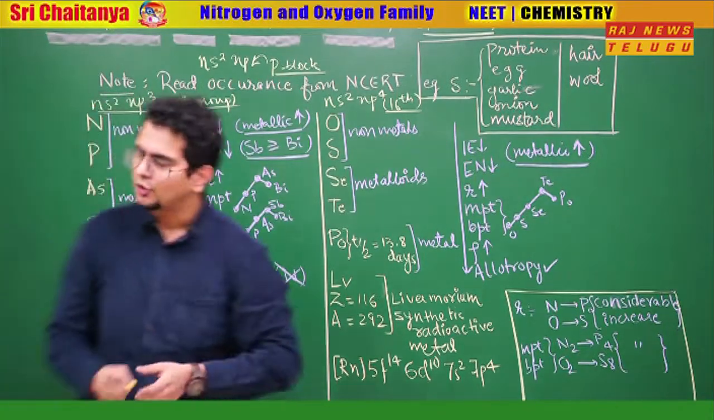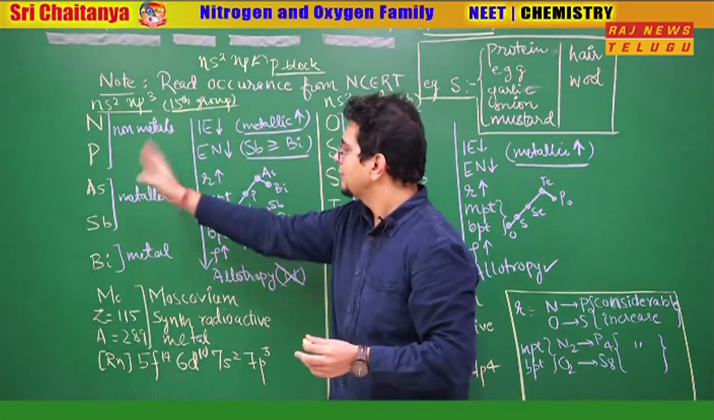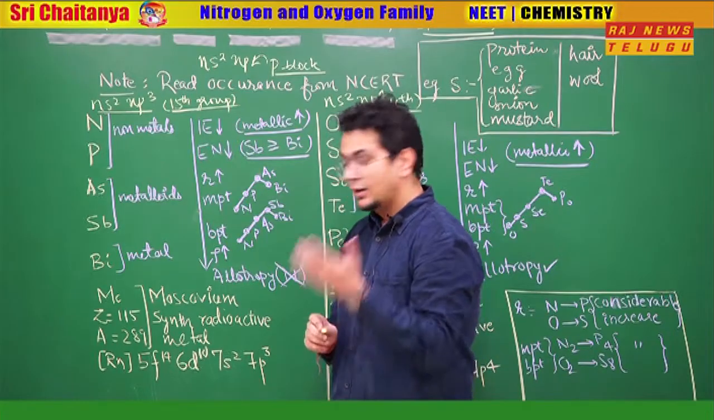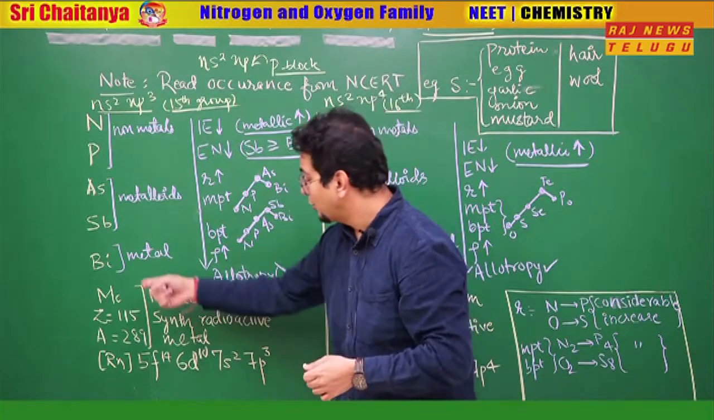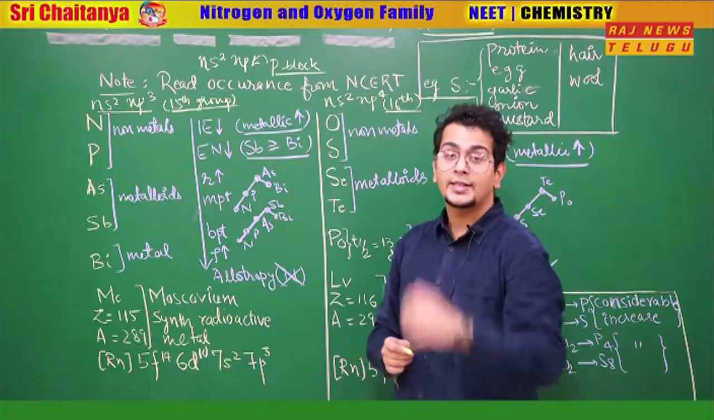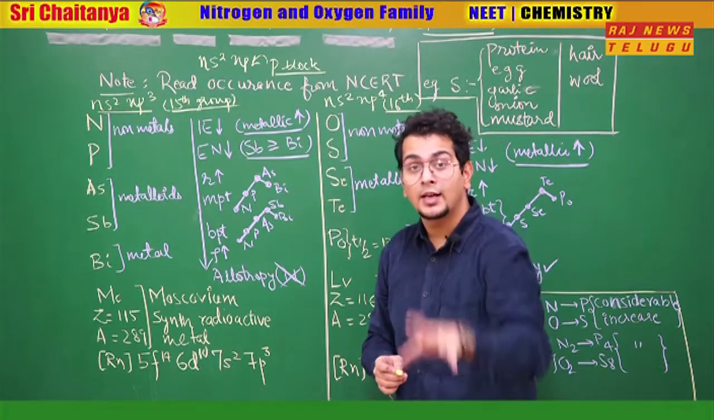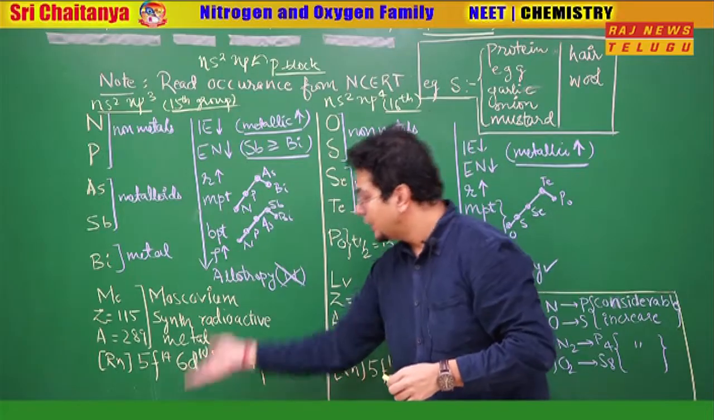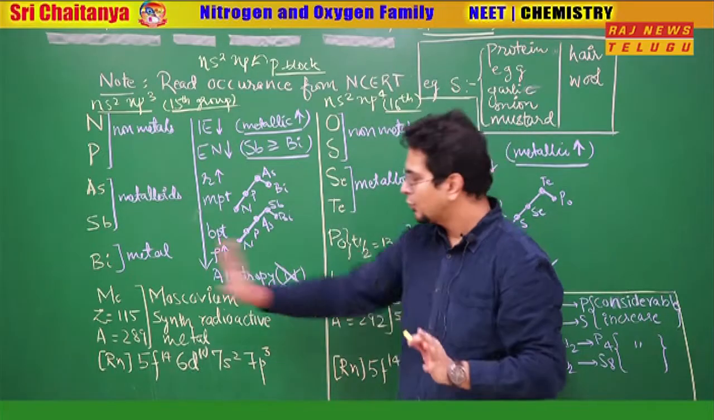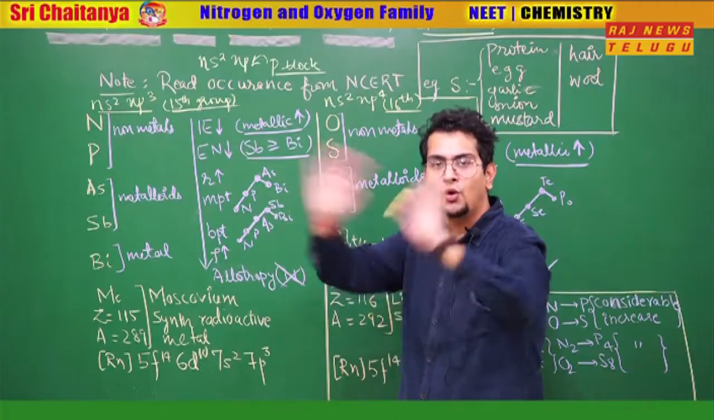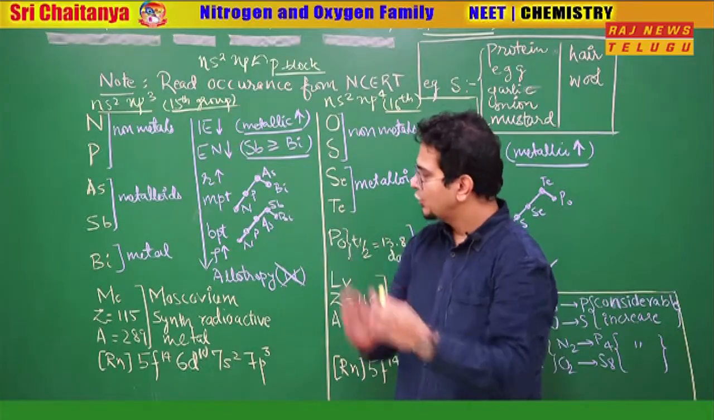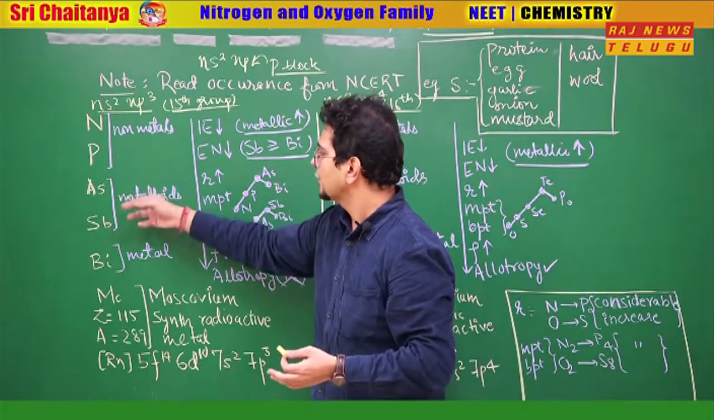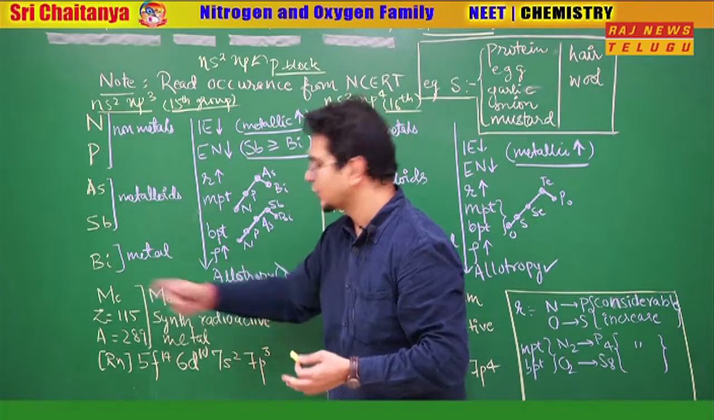Which are the elements in this group? We have nitrogen, phosphorus, arsenic, antimony, bismuth. Unluckily for you, 2 years back NCERT added one more element, moscovium. I always tell my students, qualify the NEET exam in a single attempt, because discoveries are happening every day, and you never know one more element will be added later on. Right now moscovium is the latest element, not there in the older NCERT. So make sure to remember moscovium also. So let's understand nitrogen, phosphorus, arsenic, antimony, bismuth and moscovium.